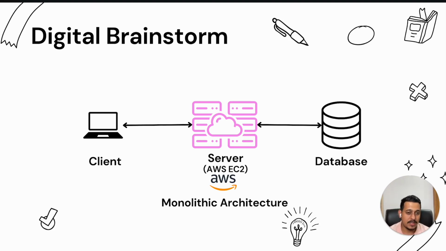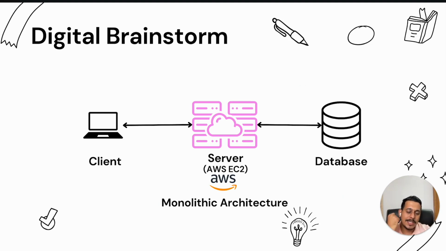There is one very big disadvantage. For example, your computer crashes. That's a very common problem, right? Similar to that, I have been saying that servers are also computers only. So what if this computer, which is the server, crashes? What will happen? Will this client be able to communicate with the database directly? No, there is no connection between them. So if this server is dead, it crashes, your entire system fails. No one will be able to send messages. No one will be able to receive messages. So this is the biggest disadvantage of monolithic architecture. If something fails, the entire product fails.